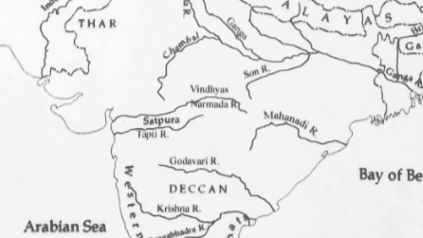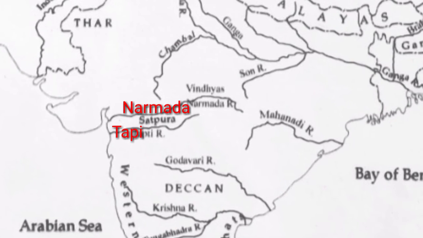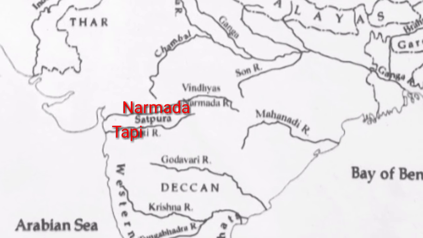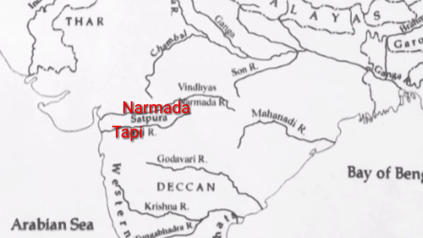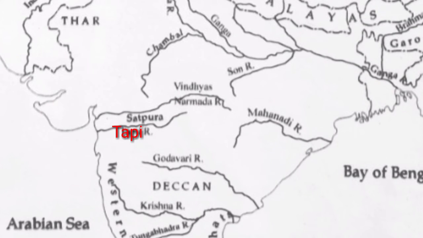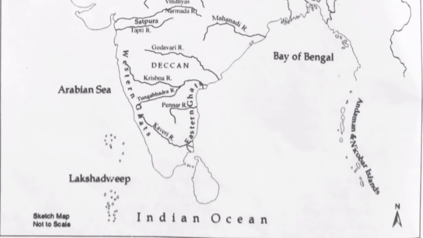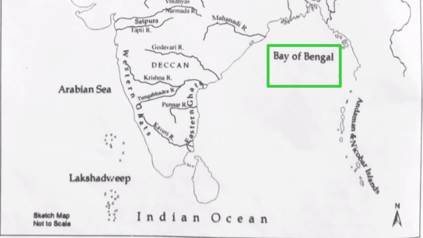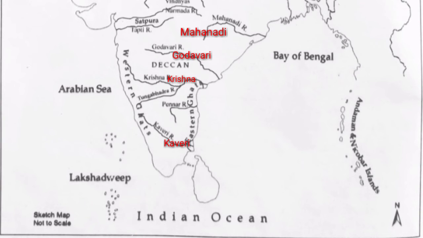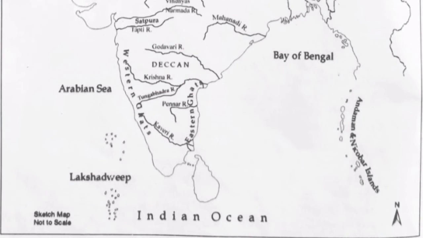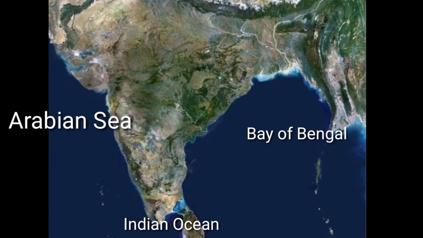Now let's see the rivers of peninsular India. There are two rivers which flow from east to west. These rivers are Narmada and Tapi. Means they join the Arabian Sea. Right? After that, there are four rivers. They pour their water in the Bay of Bengal. These rivers are Mahanadi, Godavari, Krishna and Kaveri. So these main four rivers are there. Right, children? So in total 6 rivers we have done in the peninsular part of India.